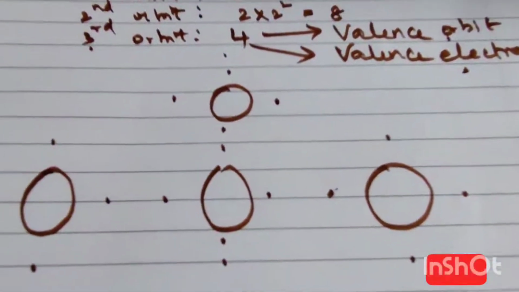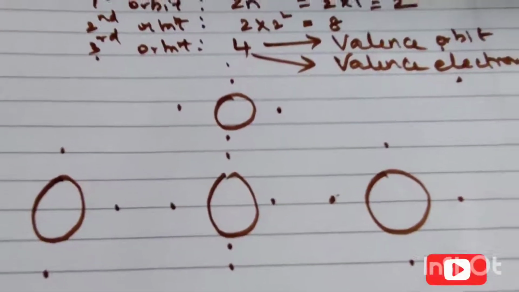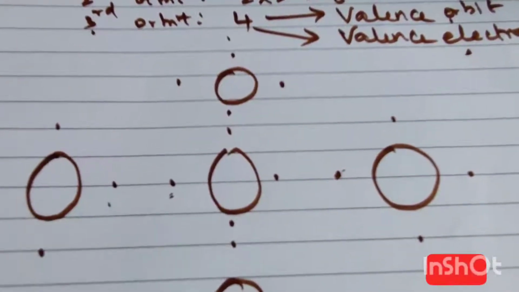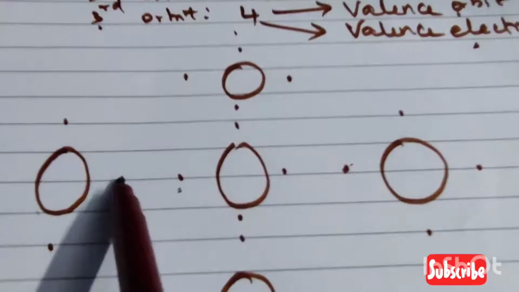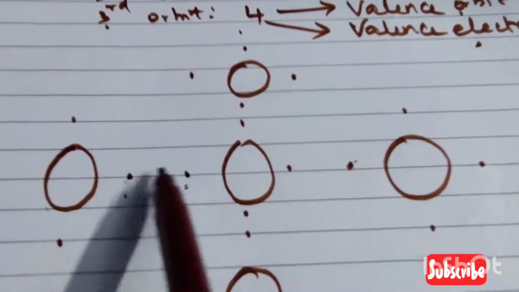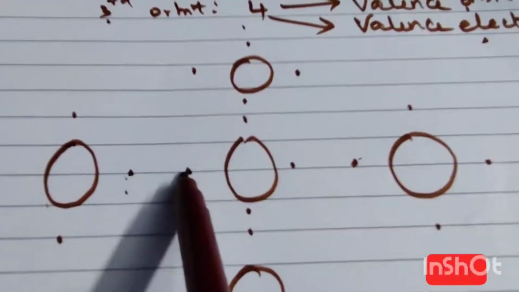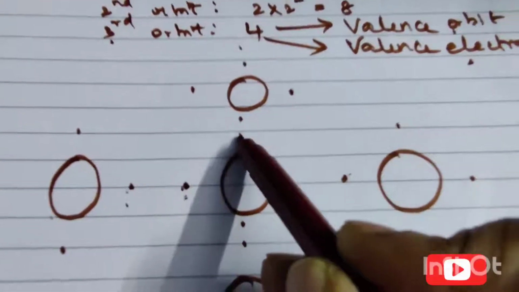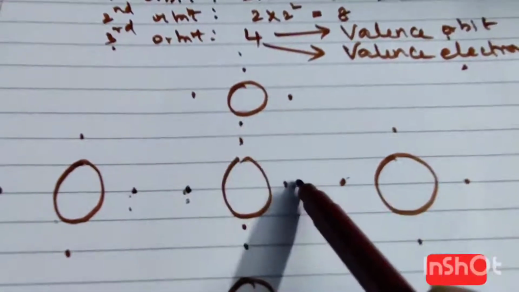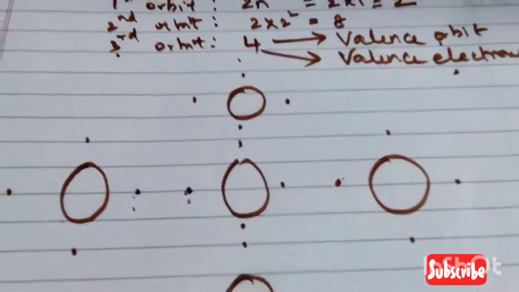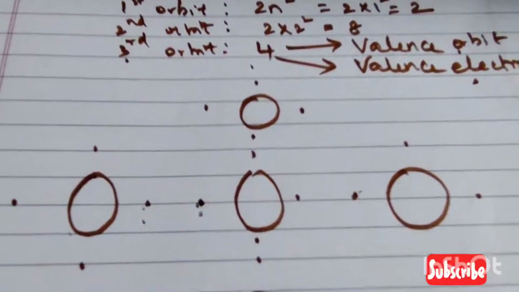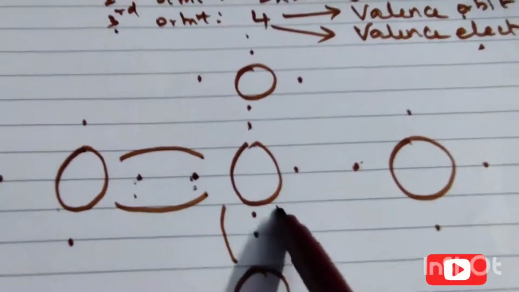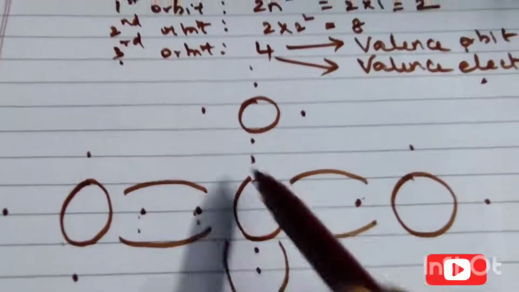Now you can see these 2 electrons which are nearby together. If you give some energy, this electron will jump over here, that means there is some bond forming between them. Again, when you give energy to this, again this will form a bond over here. This electron will jump over here. So the process will be continuous, and each electron forms a bond with the other.